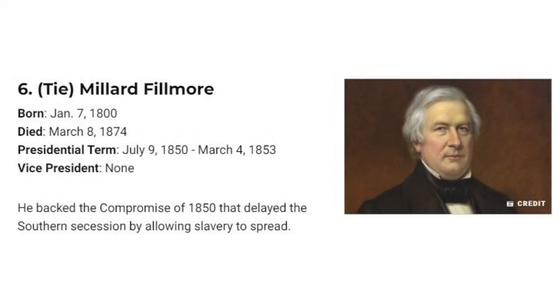Number 6. Millard Fillmore. Born, January 7, 1800. Died, March 8, 1874. Presidential term, July 9, 1850 to March 4, 1853. Vice President, none. He backed the Compromise of 1850 that delayed the Southern secession by allowing slavery to spread.